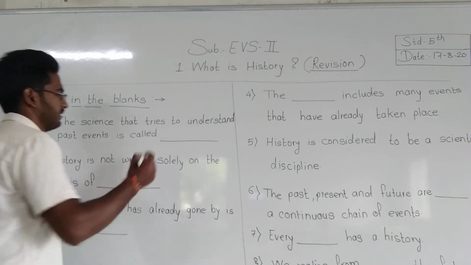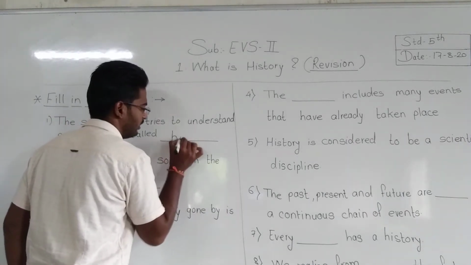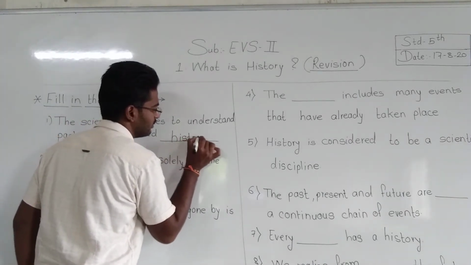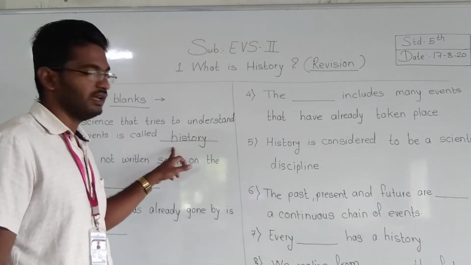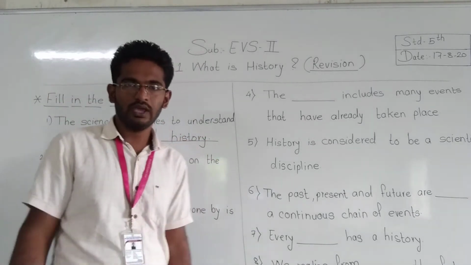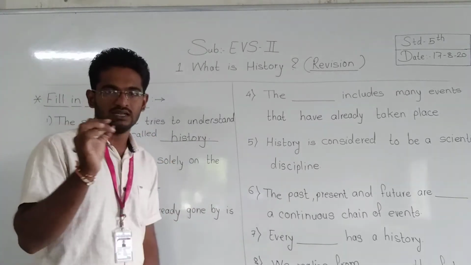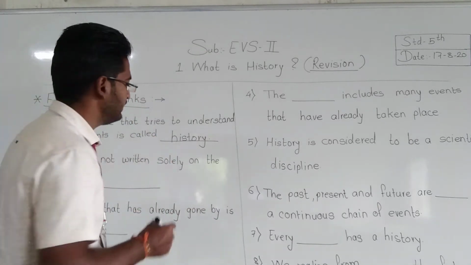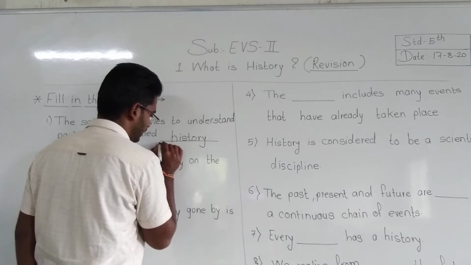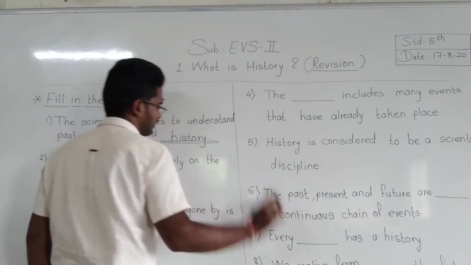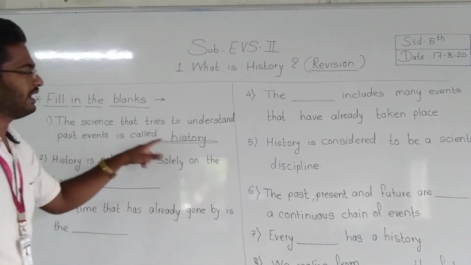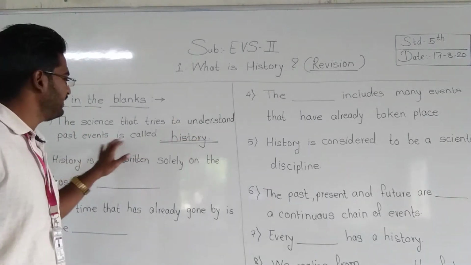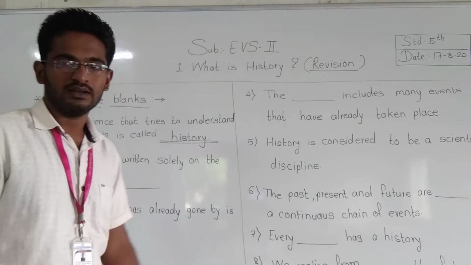Very good. So our answer is history. For filling the blanks, you have to give a double underline. Whenever you write an answer, you should give a double underline to it. One underline I have given already, the second one I have given now. History. The science that tries to understand past events is called history.